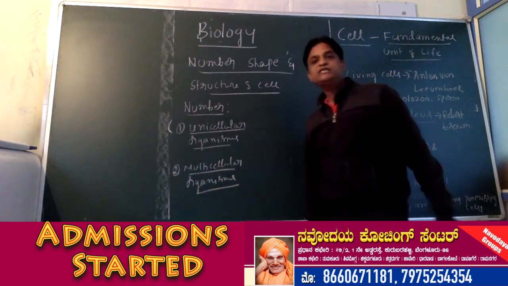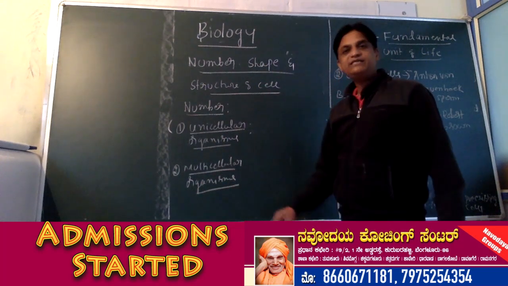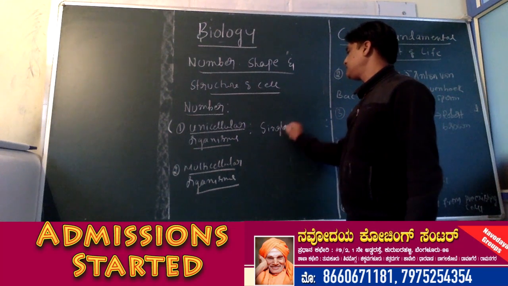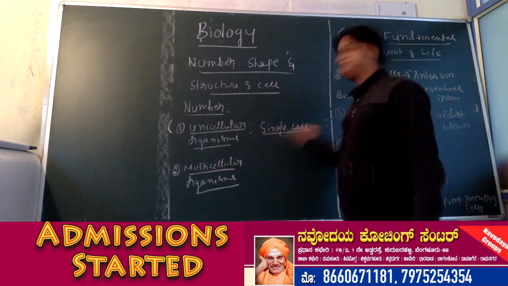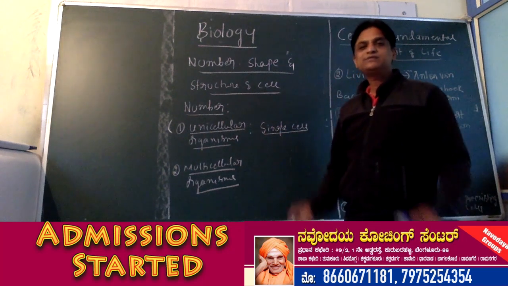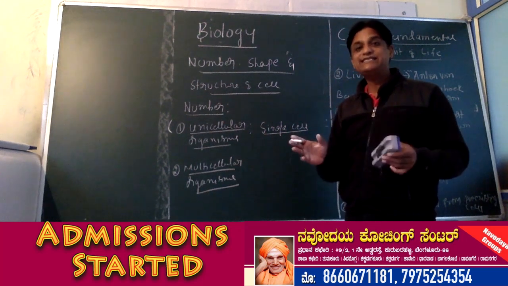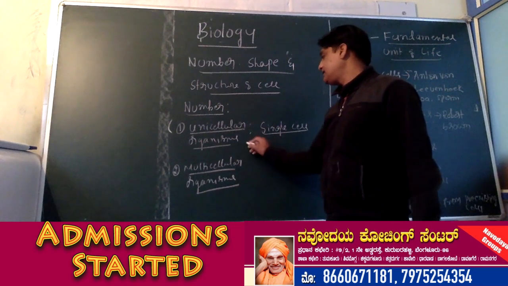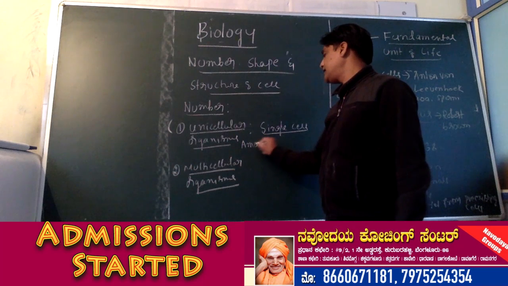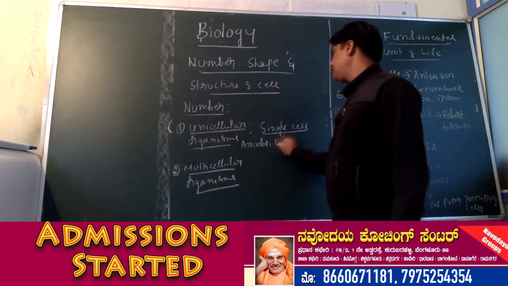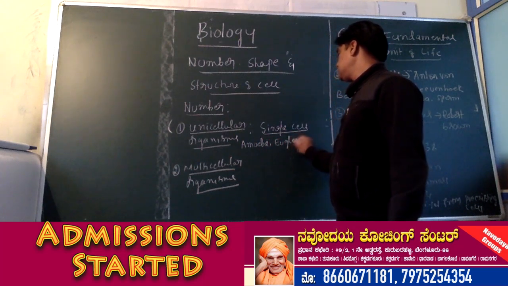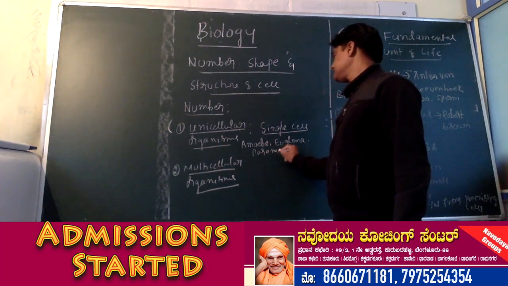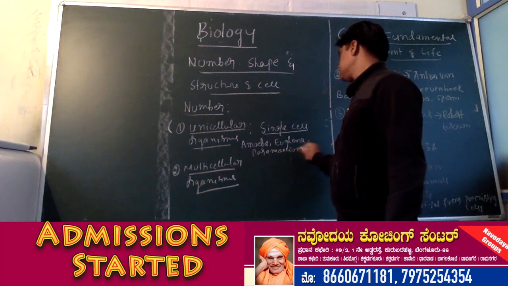So what are unicellular organisms? Name itself says, organisms whose body is made up of single cell. Okay? Organisms which contain single cell are called unicellular organisms. So what are the examples for unicellular organisms? Amoeba, Euglena, Paramecium, yeast.